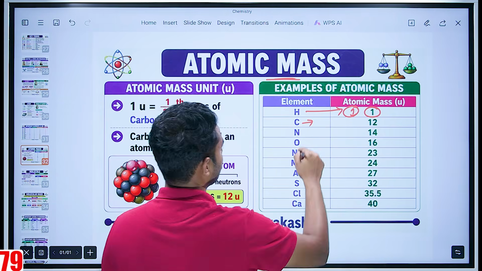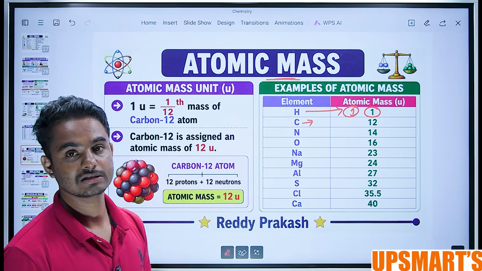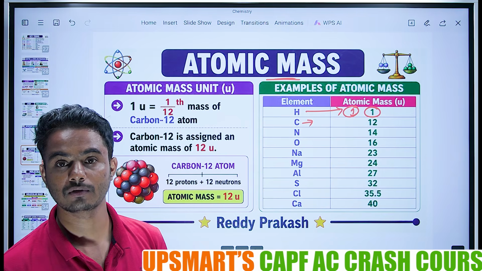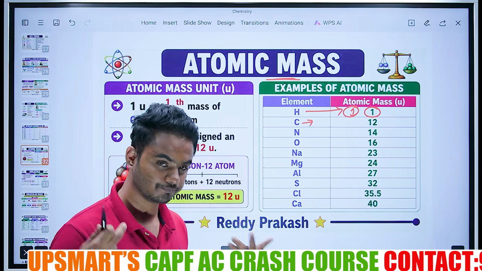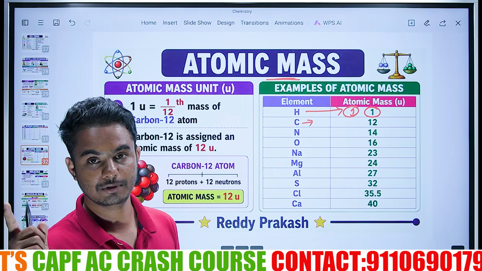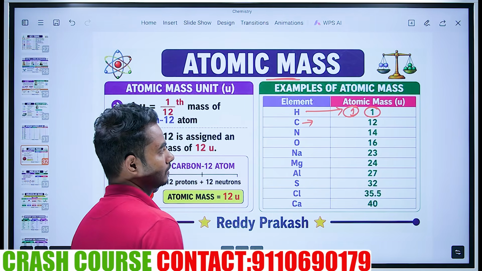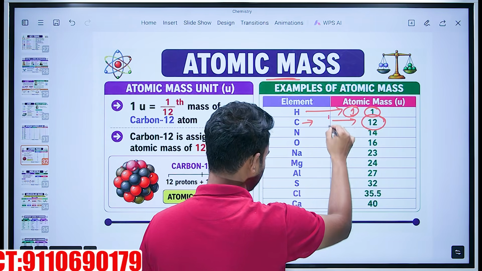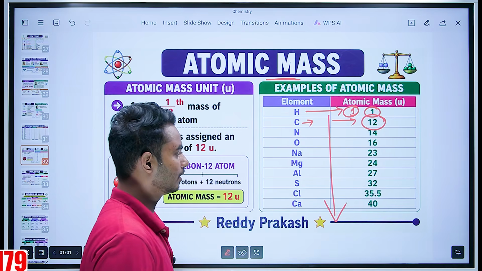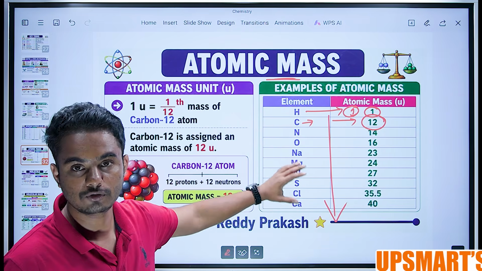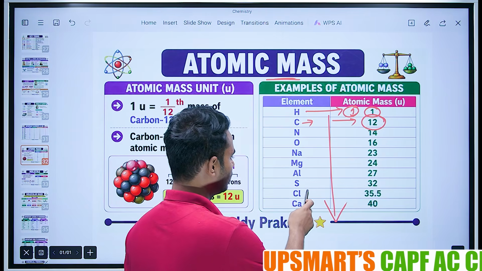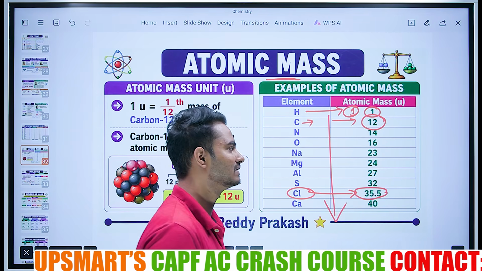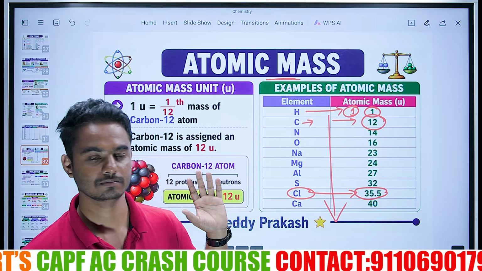What is the atomic number of carbon? Is it 6? What is the atomic number of oxygen then? Is it 8? I told you to mug up the table, not for fun purposes. You have to do it. Atomic mass of carbon is 12. Similarly, you have to mug up the atomic masses of all these important elements, especially chlorine. This is the one which is always asked in the examination because it is decimal in nature, 35.5.